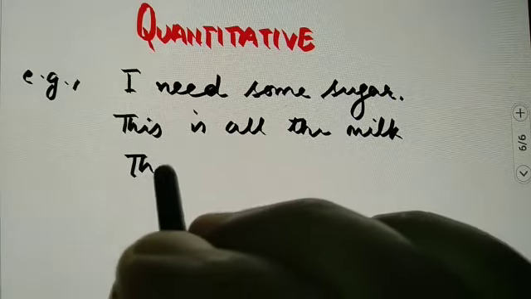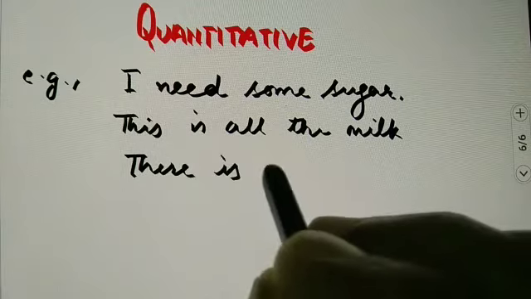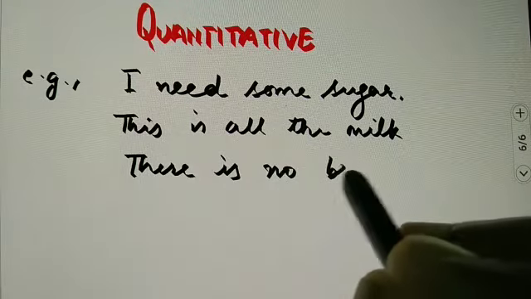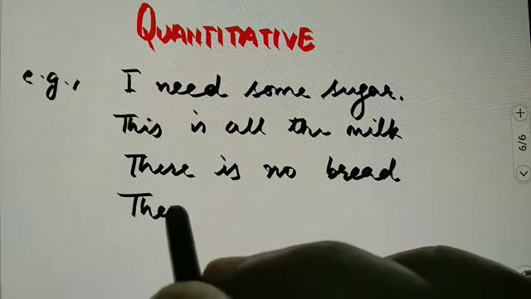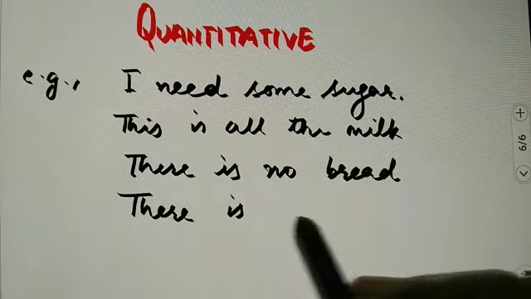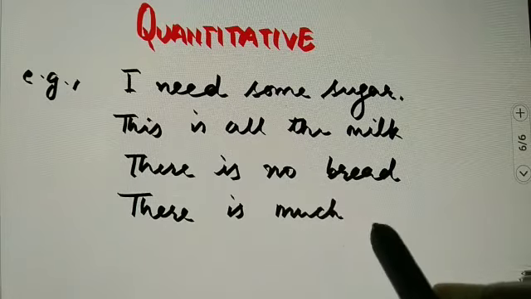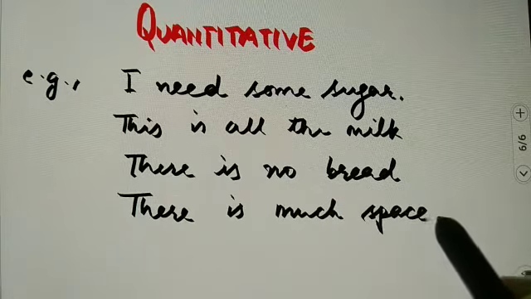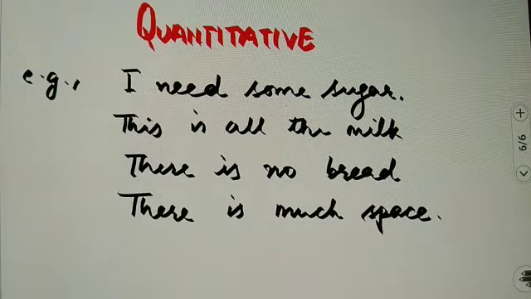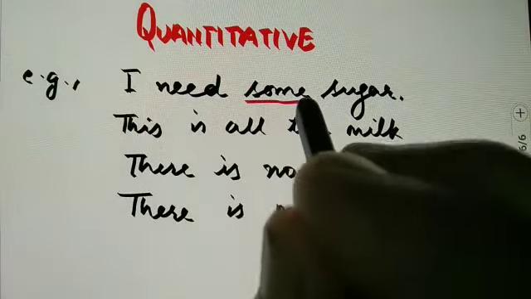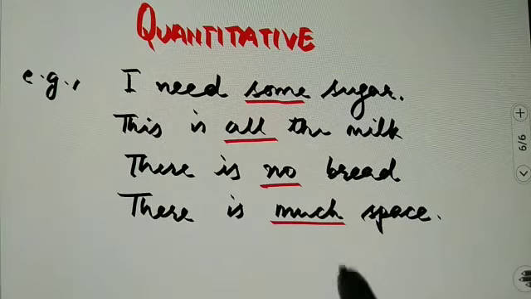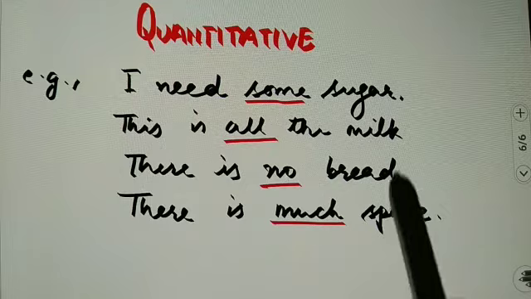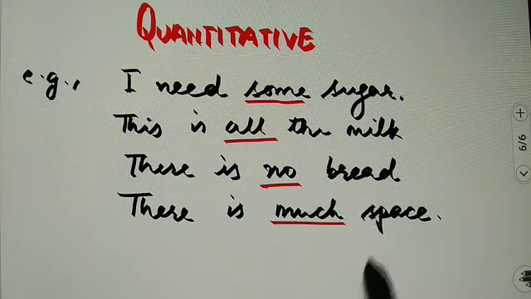There is no bread. There is much space. So in these sentences, some, all, no, much, these are quantitative determiners telling about the quantity and not the number.